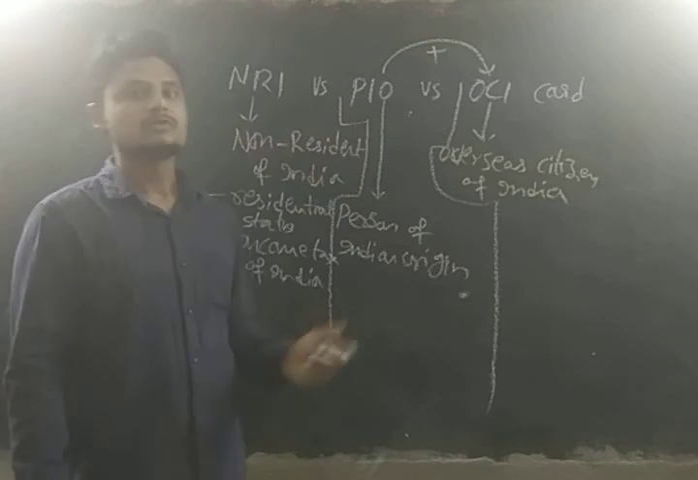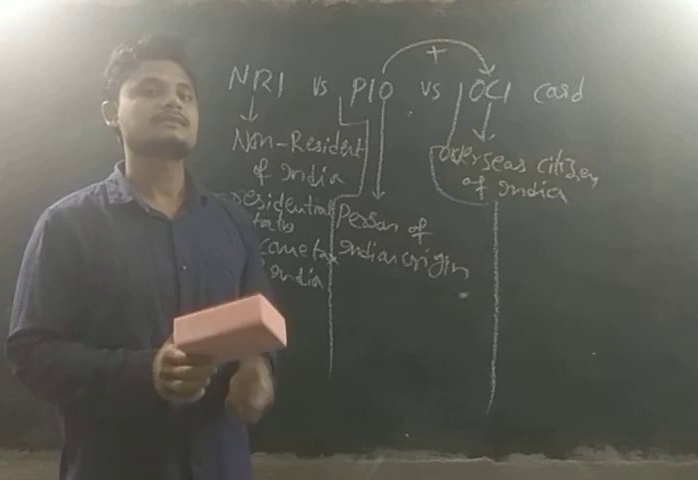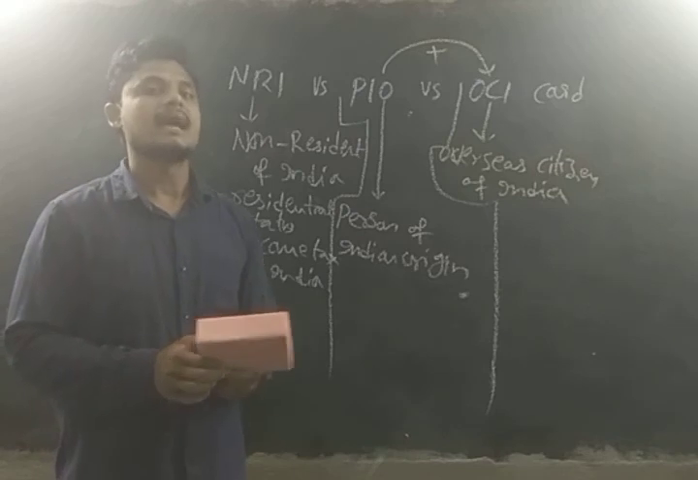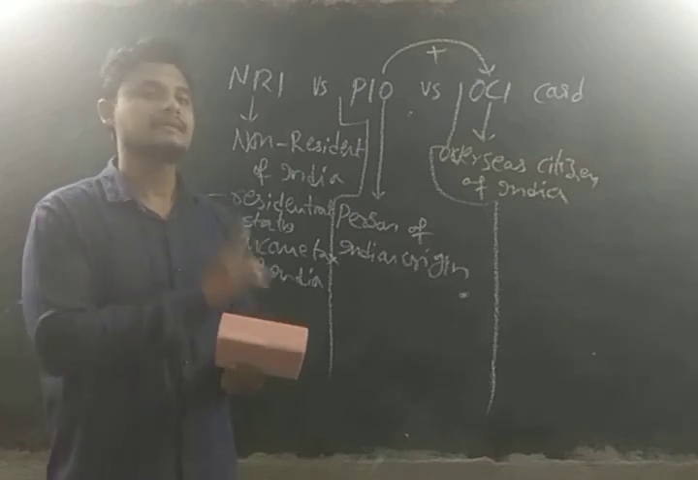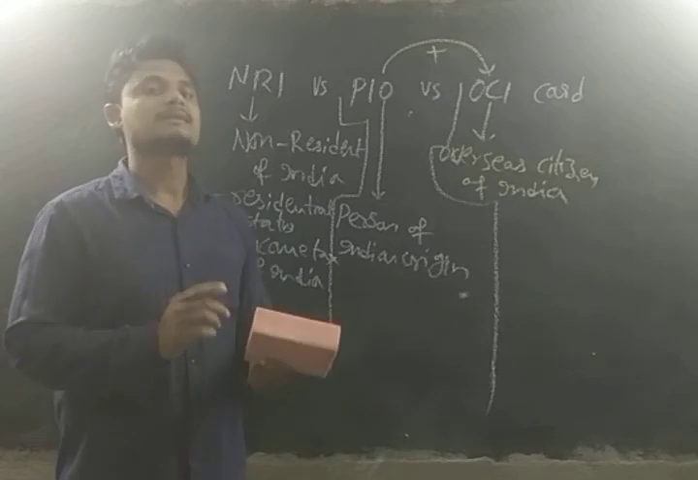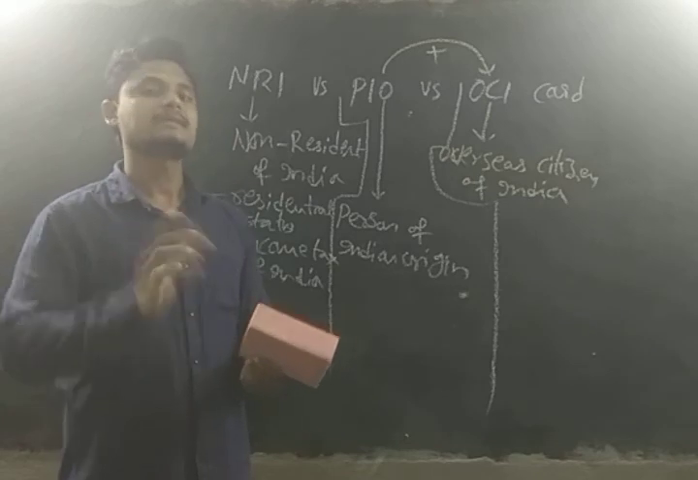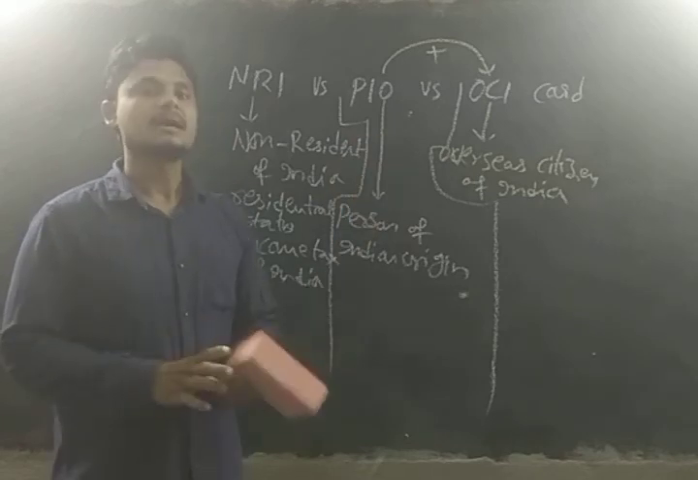Now the PIO. The PIO is the Person of Indian Origin, which we can give to those whose ancestors or parents lived as permanent residents of India. But if that person is a citizen of another country, then also he will get the PIO.